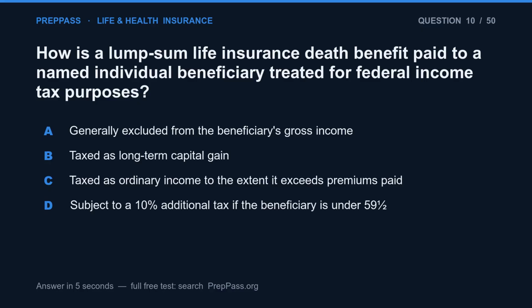Question 10. How is a lump sum life insurance death benefit paid to a named individual beneficiary treated for federal income tax purposes? A. Generally excluded from the beneficiary's gross income. B. Taxed as long-term capital gain. C. Taxed as ordinary income to the extent it exceeds premiums paid. D. Subject to a 10% additional tax if the beneficiary is under 59.5.